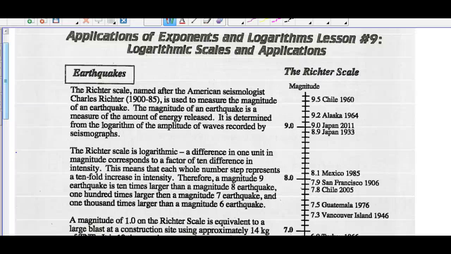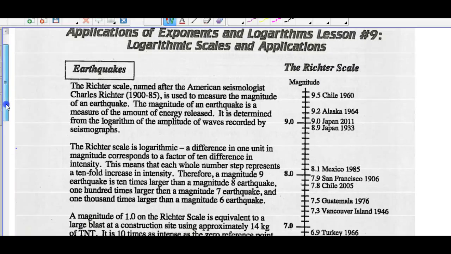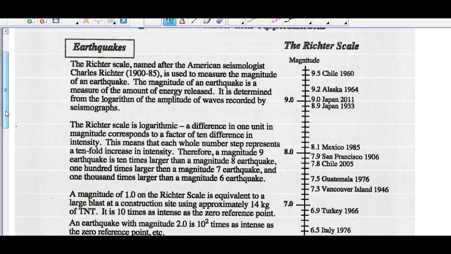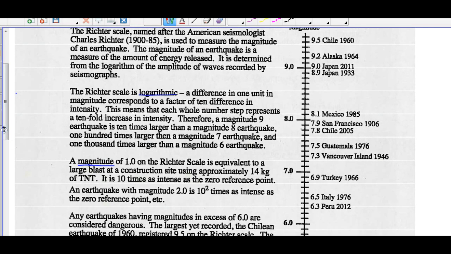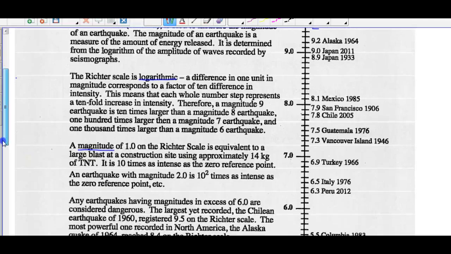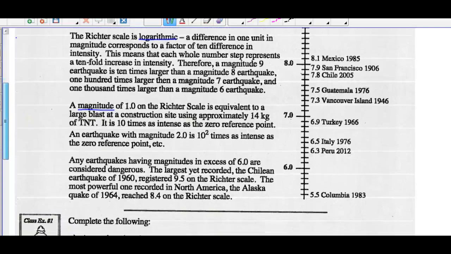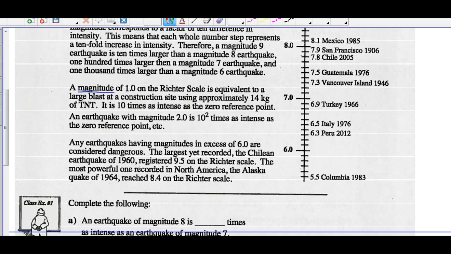All right, logs and application of exponential logarithms. So you can read through this about earthquakes, but the Richter scale uses logarithmics to deal with what a magnitude of earthquake becomes. A couple things on here to notice. On the chart at the side, the highest magnitude earthquake was 9.5 in Chile, the Richter scale reading, and then they've got all sorts of different measurements off to the right. Any earthquake having magnitudes in excess of 6 are considered dangerous.